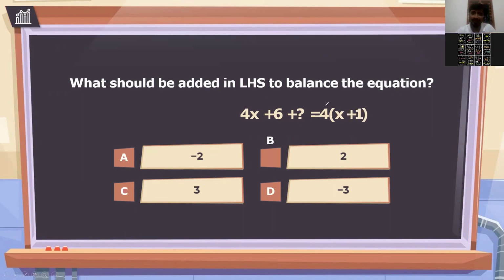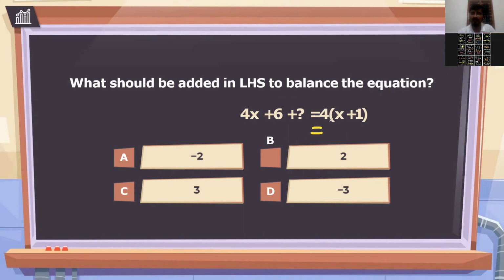Here, you don't have to find the value of x. What you have to do is find the number which will come in place of the question mark, so that both sides become equal. Okay, it should become equal. So now, just simplify both sides.